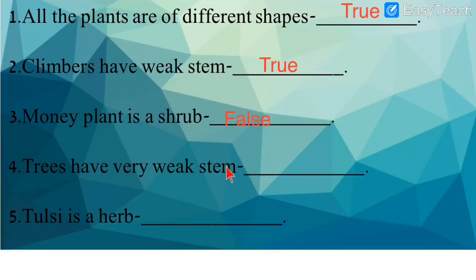Then number 4, trees have very weak stem. Is the stem of the tree weak? No, it is not weak. It is false because trees have strong stems. So let me write over here. It is false. F-A-L-S-E, false. And I place it over here in the blank.